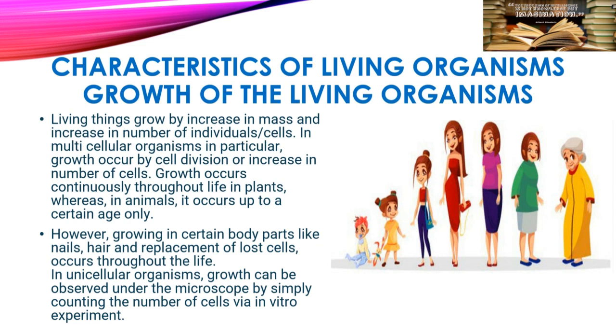Growth occurs continuously through life in plants, whereas in animals it occurs up to a certain age only. Up to a particular age, our growth occurs. For example, from the time of birth till the age of 21, the growth period is very huge. But after 21, the growth becomes slower, so it isn't felt much, whereas from our birth until 21 we can feel the growth. So this is a certain age.